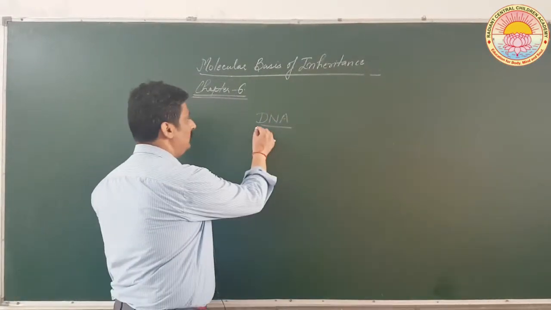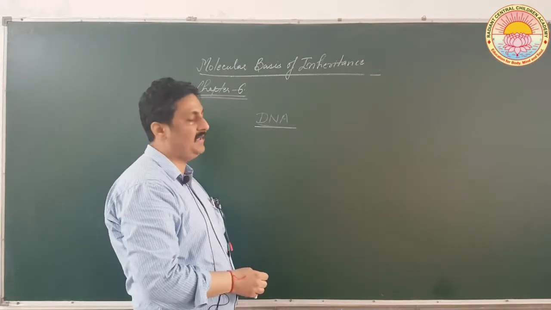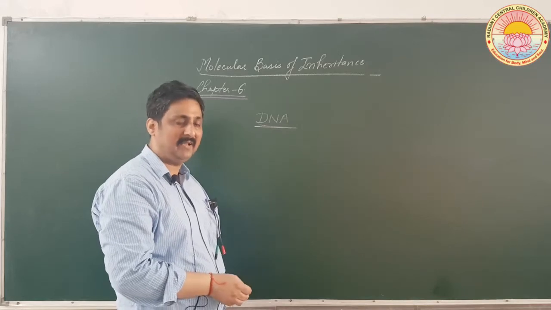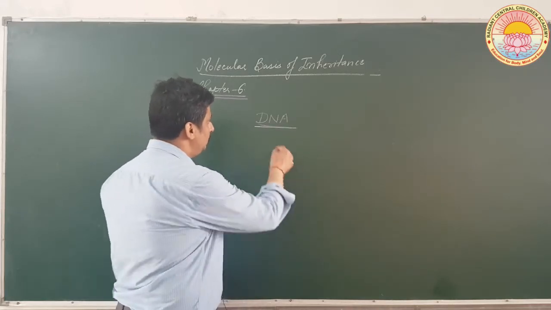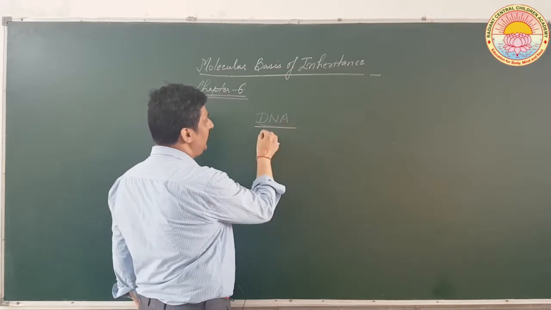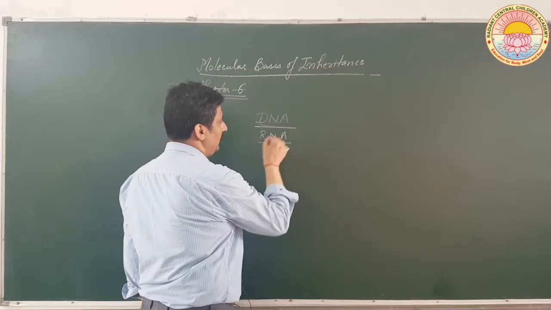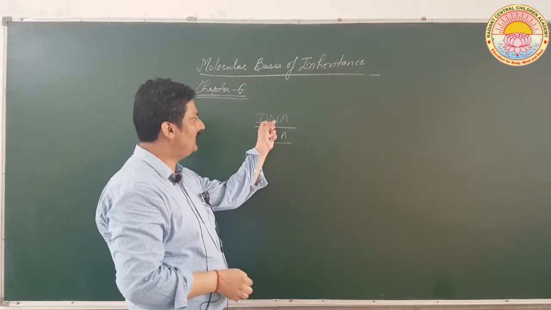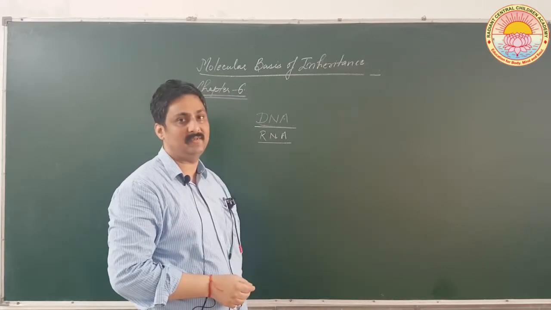As you know, the name DNA, that is deoxyribonucleic acid. It is actually a nucleic acid. The difference between DNA and RNA is that the name is here deoxyribonucleic acid and here it is ribonucleic acid.